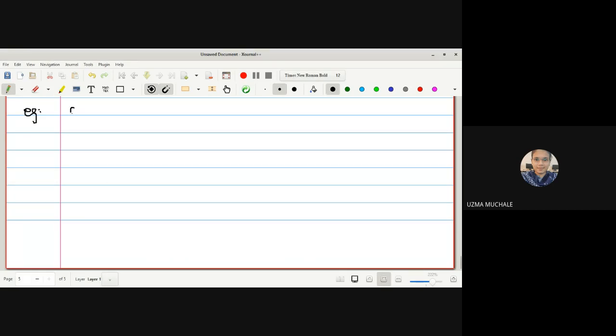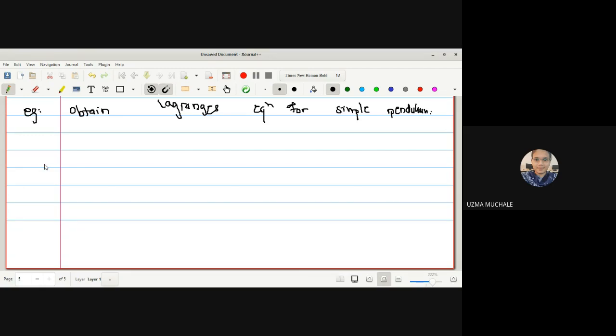Now let us go for the next example. Obtain the Lagrange's equation for the simple pendulum. Obtain the Lagrange's equation for the simple pendulum. Okay.